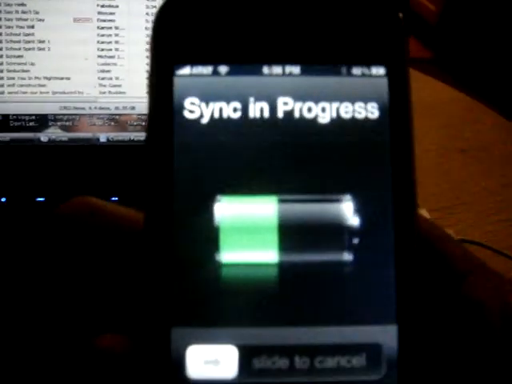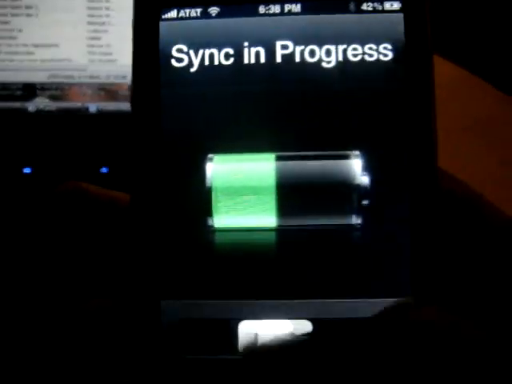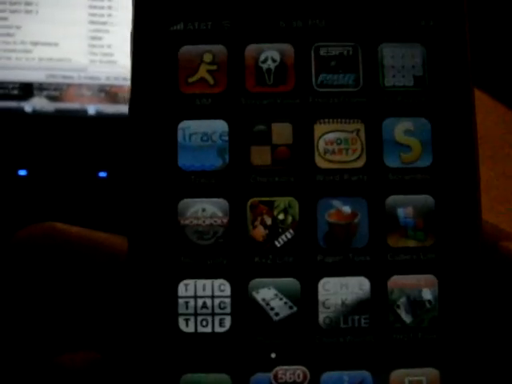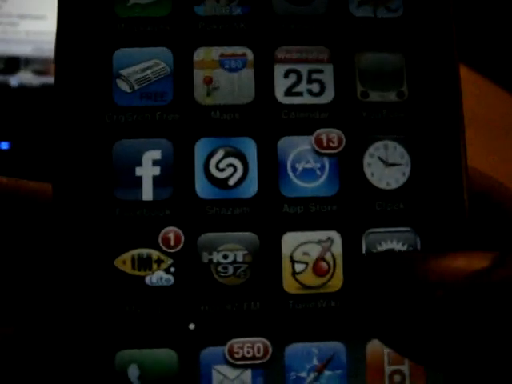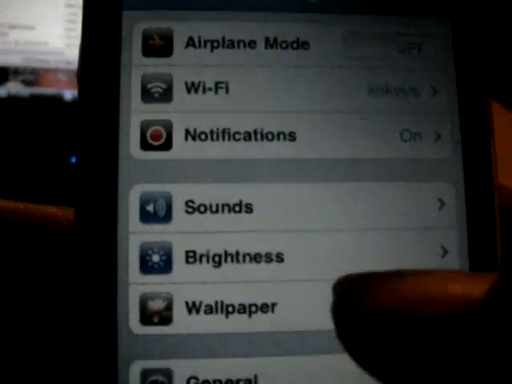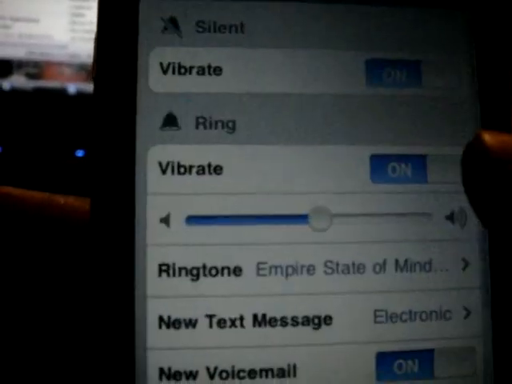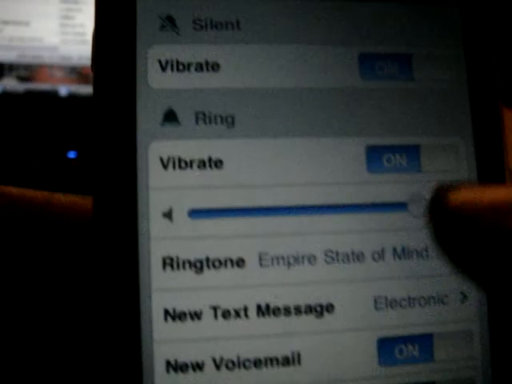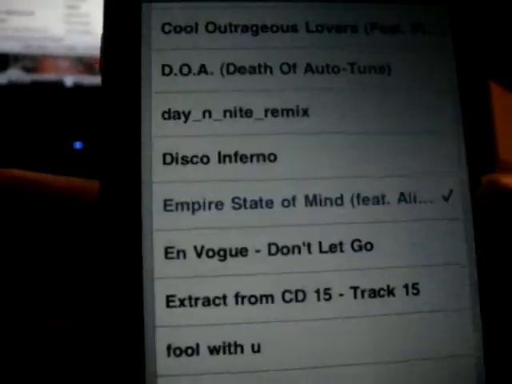I want to show you my phone, and I want to show you that there's no Same OG here. We're gonna go to, let's see, options. What is ringtones? Sounds. We're gonna go to Ringtones. Everything's in alphabetical order. Same OG.